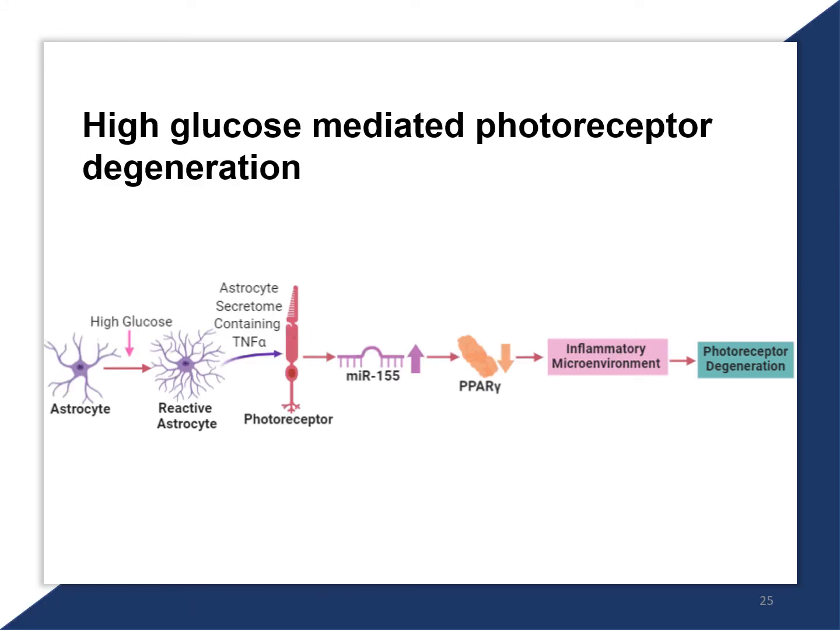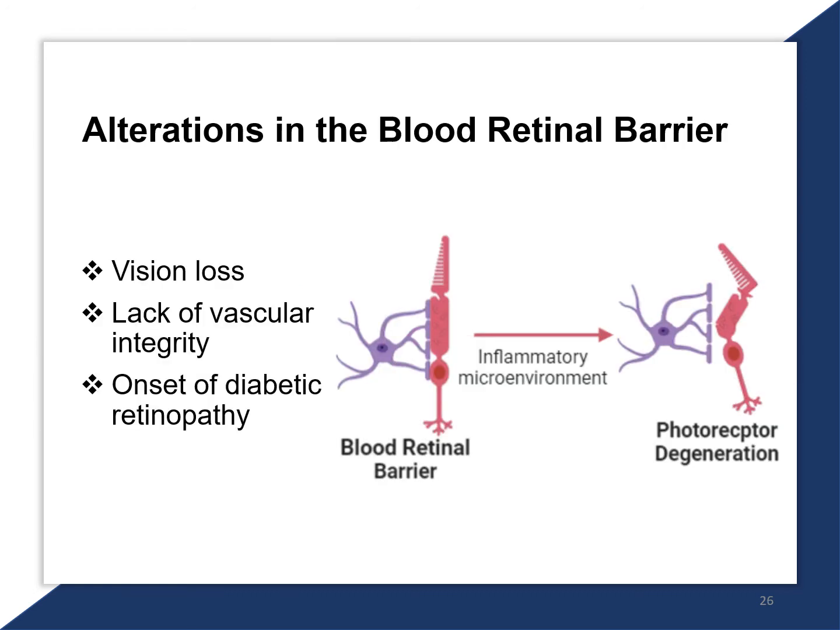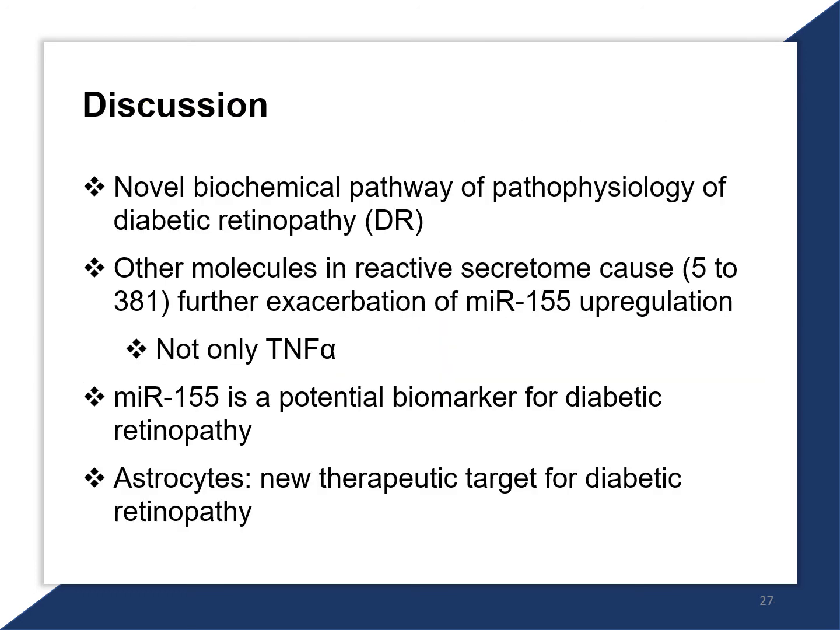The results from my investigation suggest that high glucose induces astrogliosis, which causes the reactive astrocytes to produce an excess of cytokines, including TNFα. When photoreceptors are treated with the reactive astrocyte secretome containing TNFα, the upregulation of microRNA 155 results in the decreased expression of PPARγ. An inflammatory microenvironment ensues for photoreceptors, ultimately leading to photoreceptor degeneration. Photoreceptor degeneration results in alterations in the blood-retinal barrier, causing vision loss, absence of vascular integrity in the retina, and ultimately diabetic retinopathy. My study suggested a novel chemical pathway of the development of diabetic retinopathy.